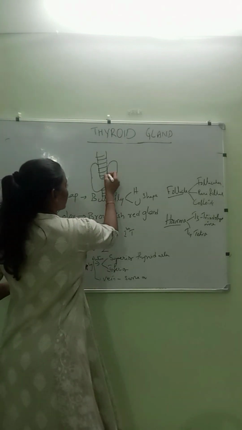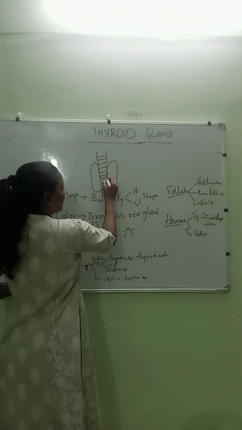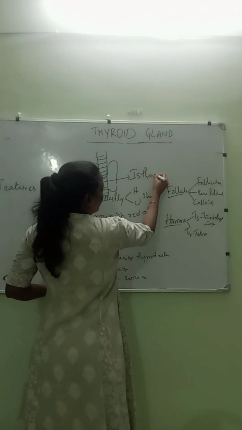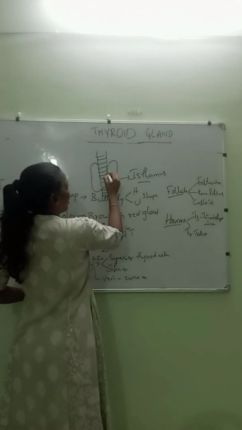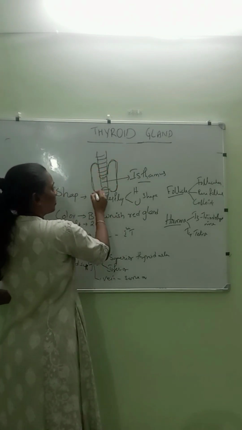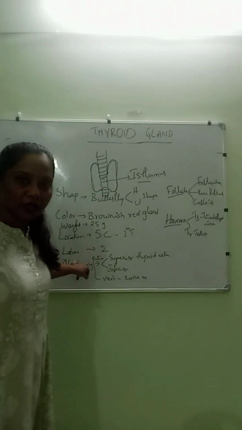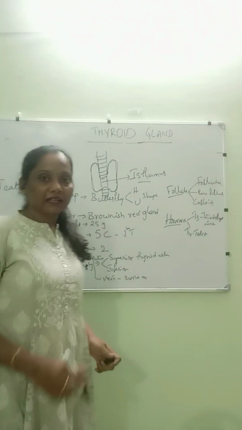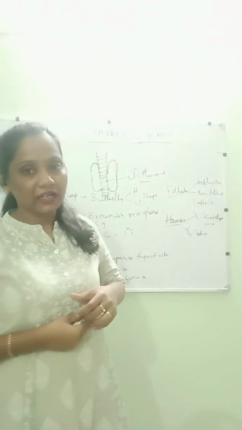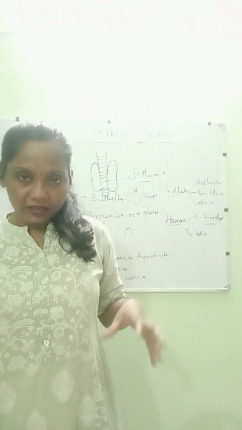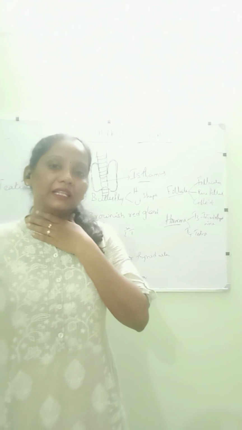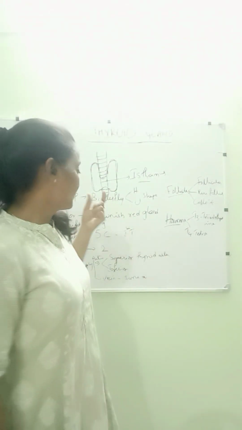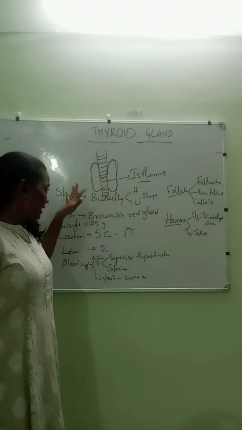When you see this structure, the middle portion is connected with the isthmus. On either side, we have 2 lobes. The lobes are 2. So this is about the thyroid gland. Thyroid gland is the greatest gland in the endocrine system, and it is the largest gland. It is located in the neck region below the larynx and anterior to the trachea, and it is brownish in color.